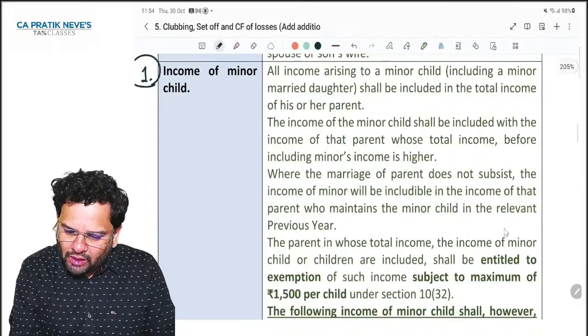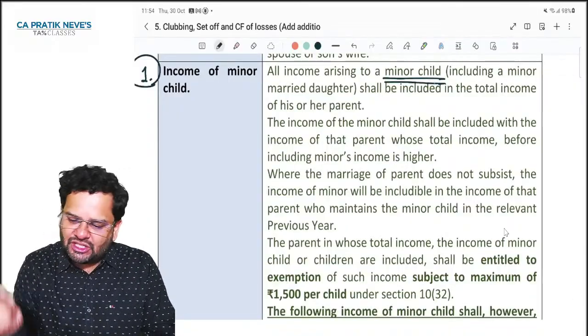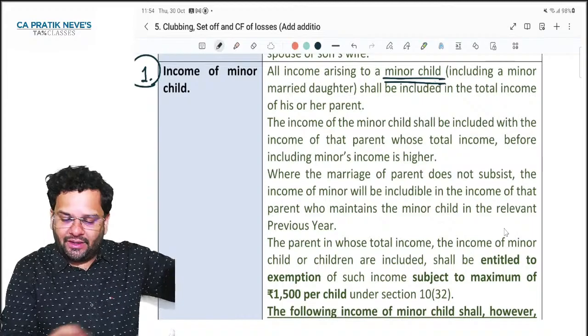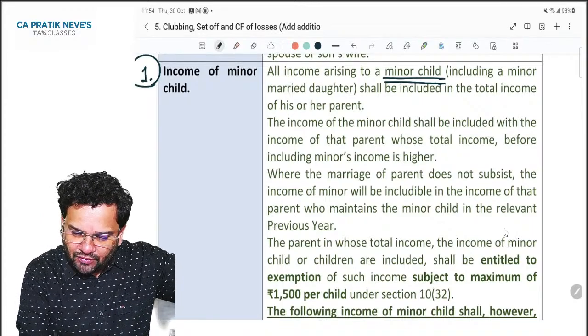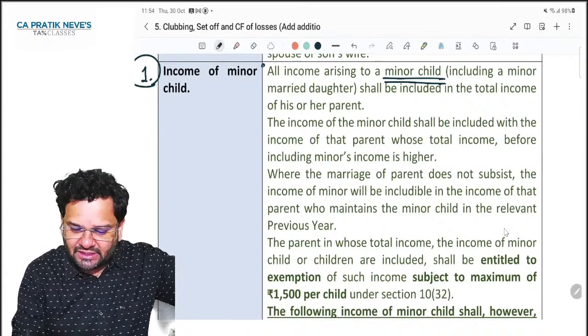So see, all income arising to a minor child shall be included in the total income of his or her parent.